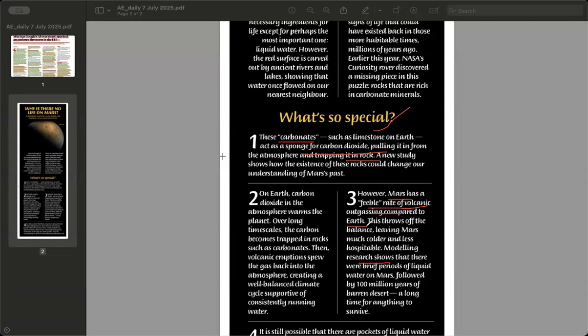So, what does this mean? That Mars did have liquid water in the past, and it actually had the right minerals, maybe even the right conditions for life. But because of this lack of volcanic outgassing, right, the climate broke down, water dried up, and temperatures dropped. And Mars became the barren red desert that we see today. Okay, so could there still be life? Well, we don't know that yet, right? And scientists keep on researching. They are searching for other life forms that exist on other planets.